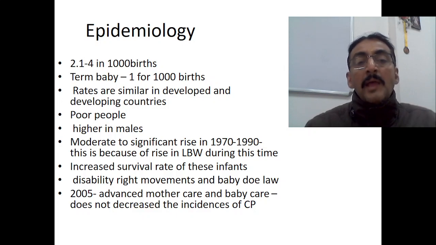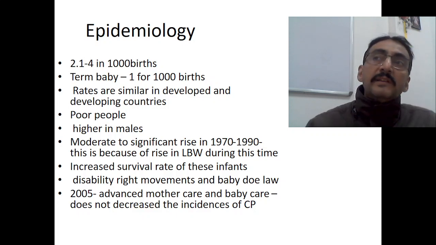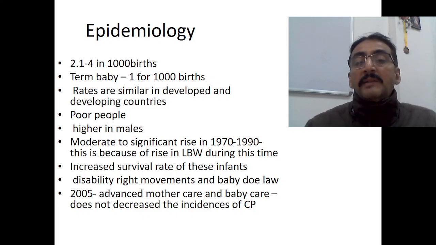These are the incidences. There was a moderate to significant rise in the 1970s to 1990. If you see the history of cerebral palsy, around 1970 to 1990 there is a significant rise in cases. This was later found to be because of a rise in low birth weight care during this time. That means there was a high advancement in neonatal care, and we were able to save preterm babies, low birth weight babies and asphyxiated babies. Of course, as I told you, they're able to save the life of the baby, but the quality of life later onwards is questionable.